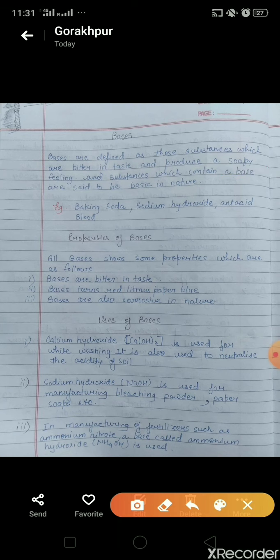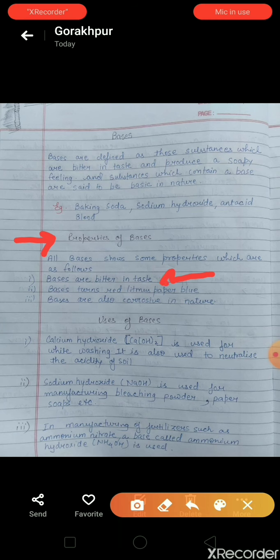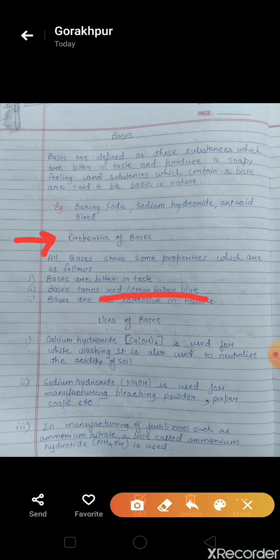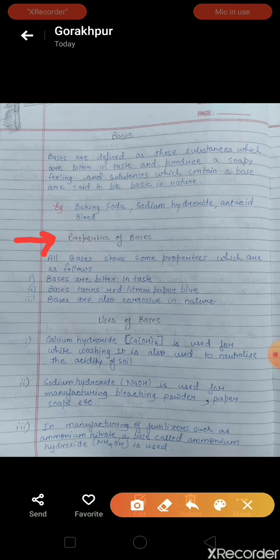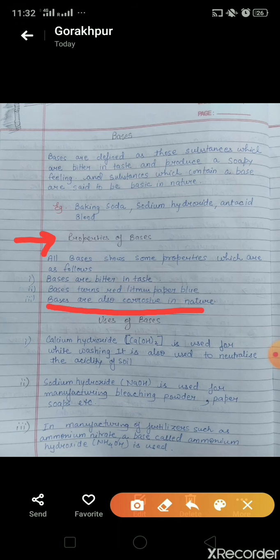Now, what are the properties of bases? Students, all bases show some properties, which are as follows. First one, as stated earlier, is that bases are bitter in taste. Second one is that bases turn red litmus paper blue. And like acids, bases are also corrosive in nature.